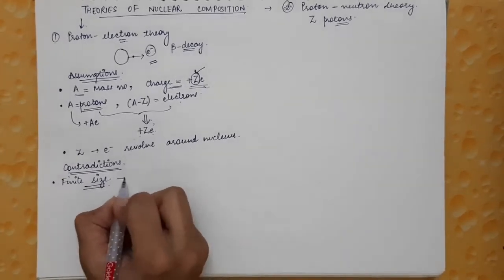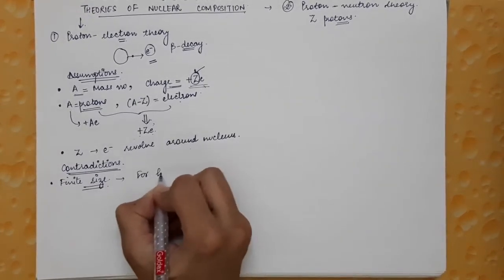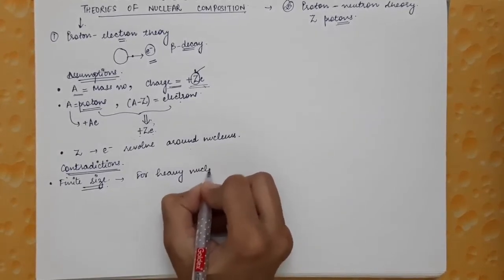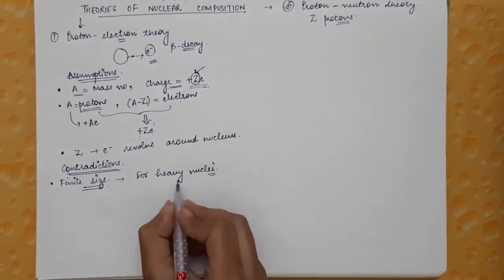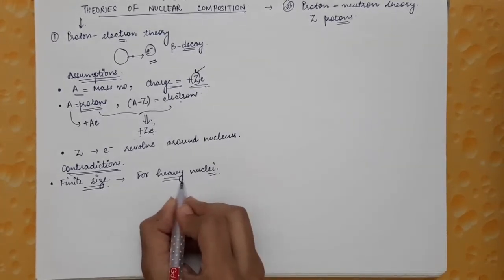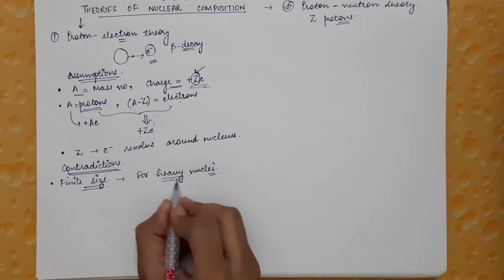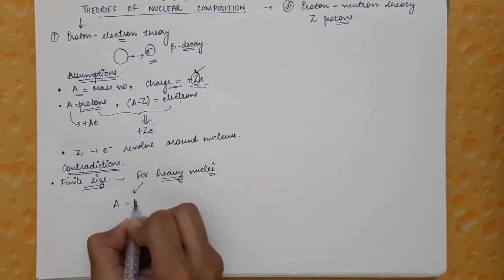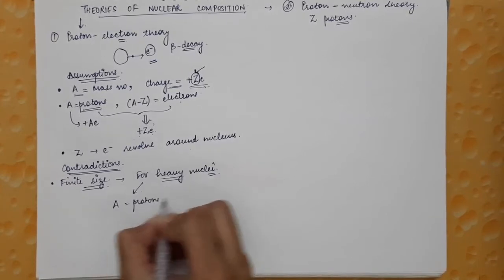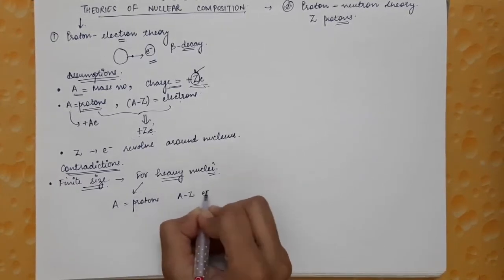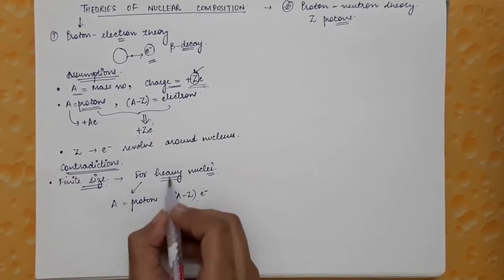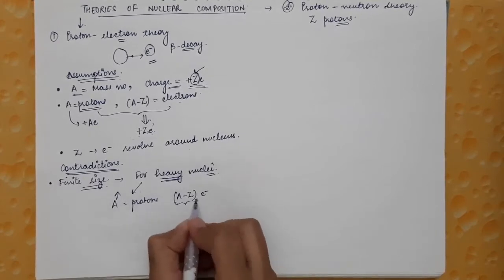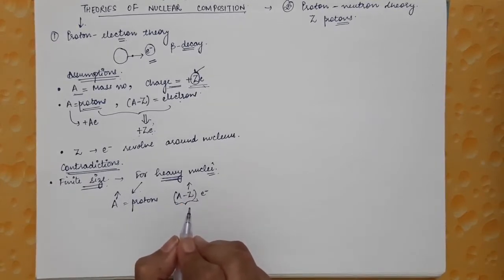So this is mainly for the case of heavy nuclei. This contradiction came for the case of heavy nuclei, that is, those whose mass number is very large. For that case, if Z is the number of protons and A minus Z is the number of electrons in the nucleus, then for heavy nuclei, A will be very large and A minus Z will also be a very large number.